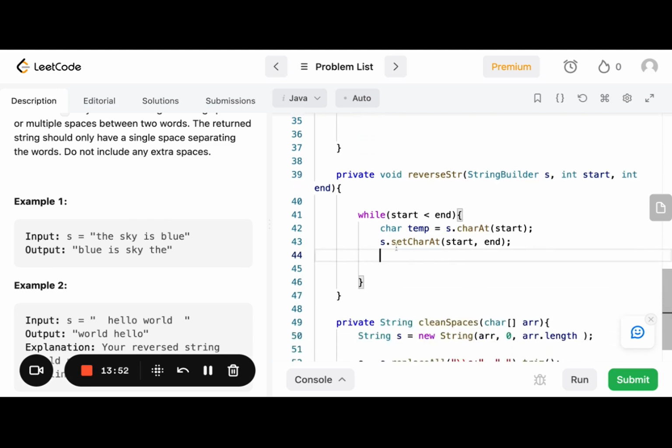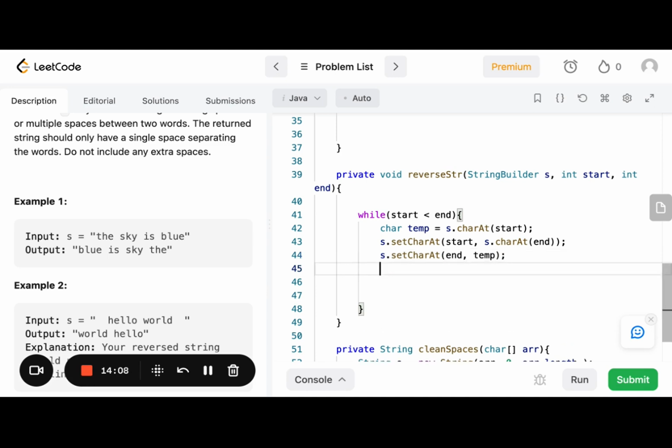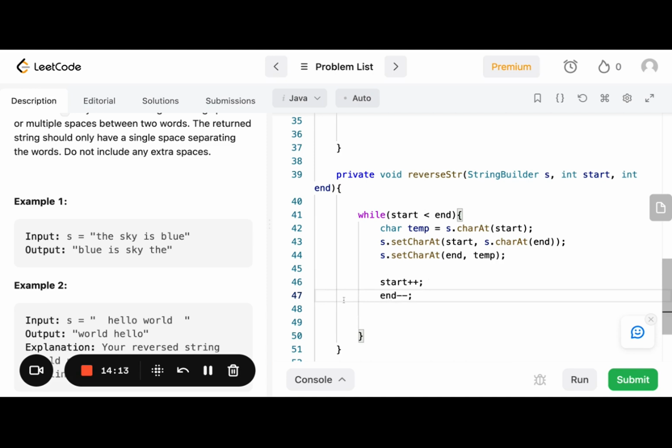Okay, so StringBuilder, set the char at the start index. I want you to set the letter that's at the end, and then we call this again, s.setCharAt the end index, and I want you to set that to the temporary character that I have stored. And once you do that, you want to do a start plus plus and an end minus minus. So this is a typical reversing mechanism.